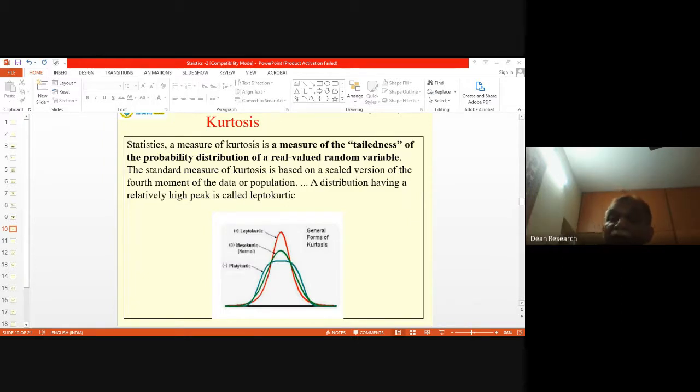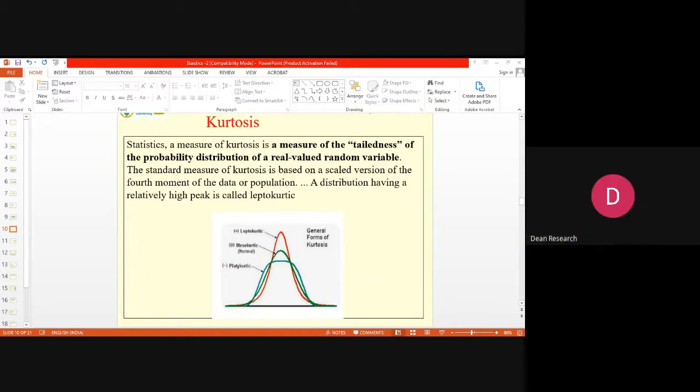If it is positive, then the curve has a huge peak. And if it is negative, it is flatter.